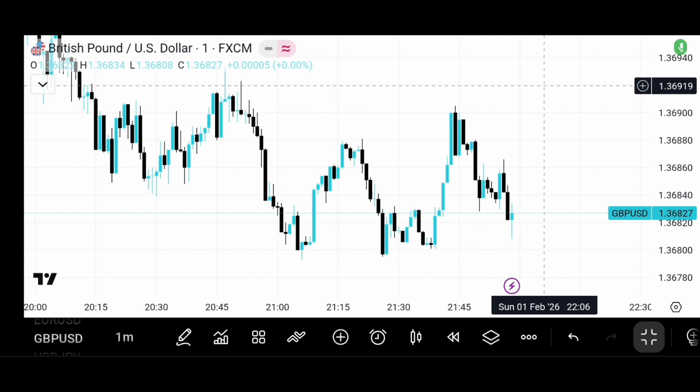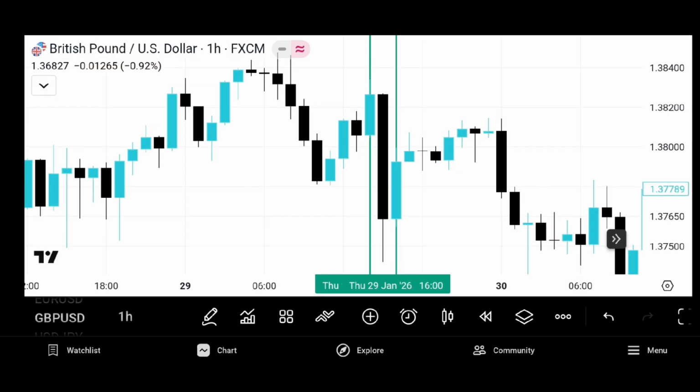Now that we understand market structure and trends, it's time to see how the higher time frame and lower time frame connect. Most traders completely miss this and it costs them trades. Here's something most traders don't realize. A trend on a higher time frame is made of many smaller trends on the lower time frame.